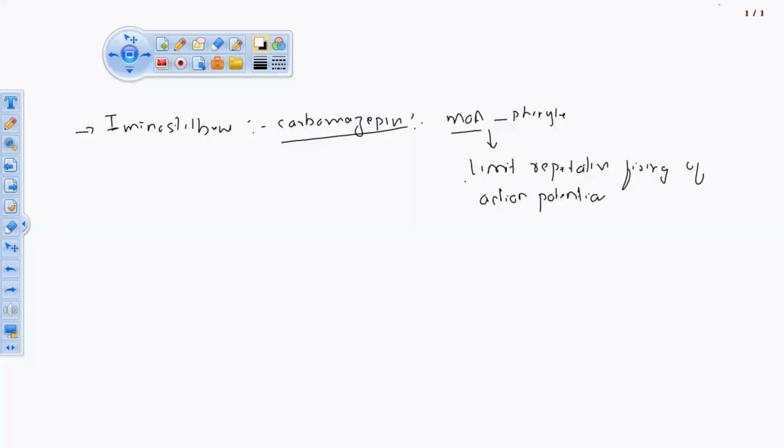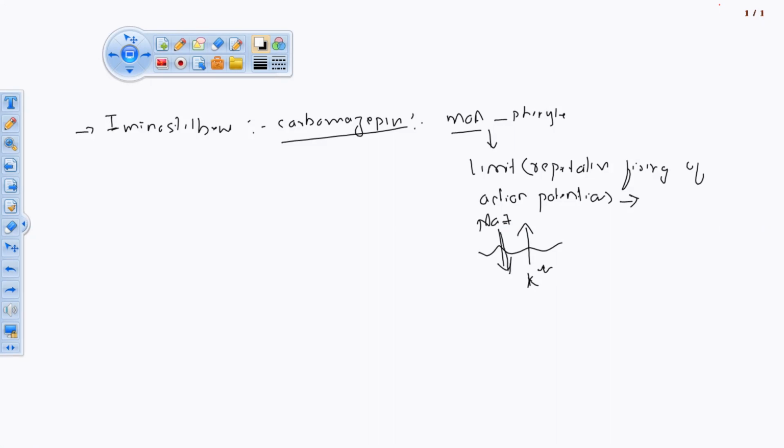With repetitive firing of action potential, the entry and exit of sodium as well as potassium ions, the ionic potential, will be increased.